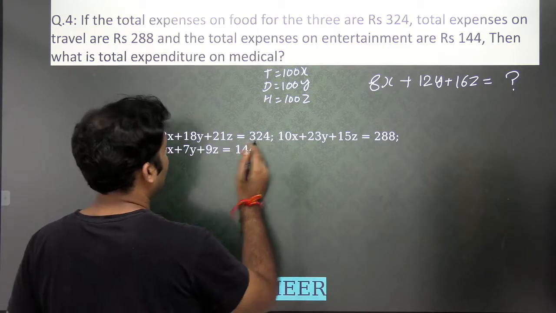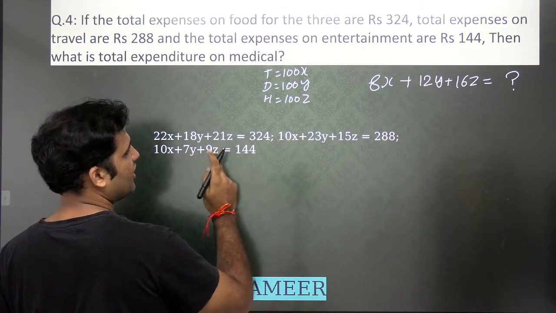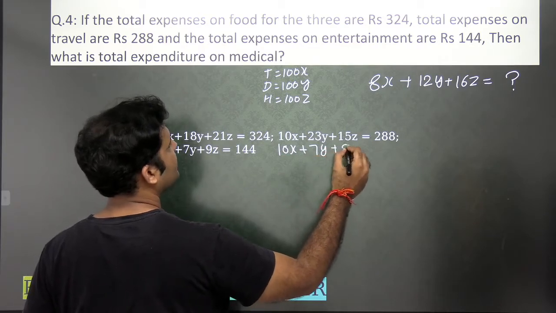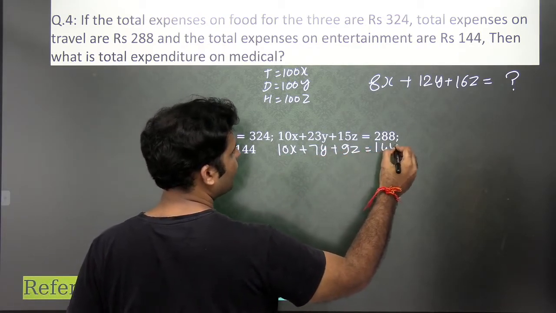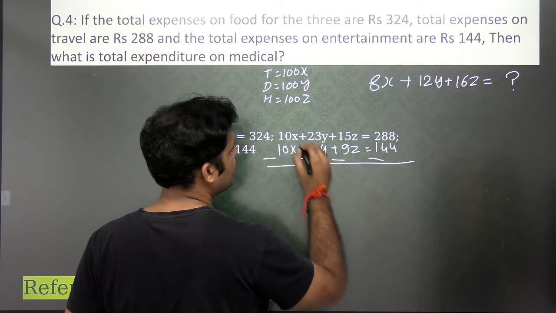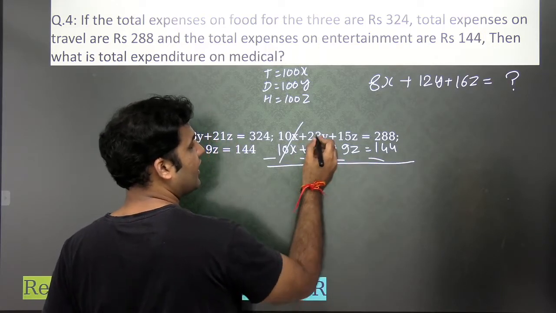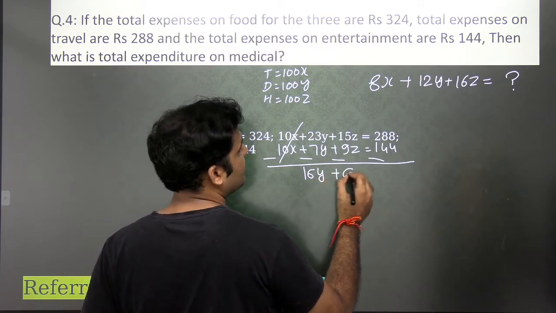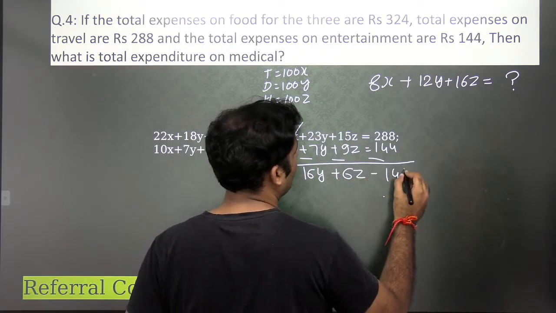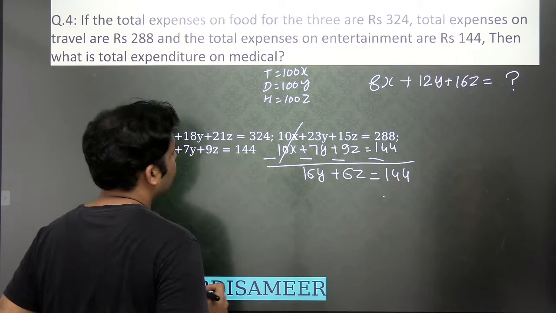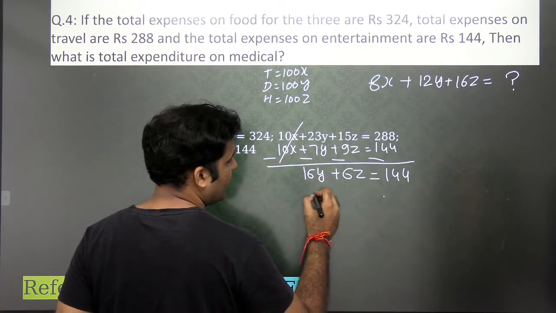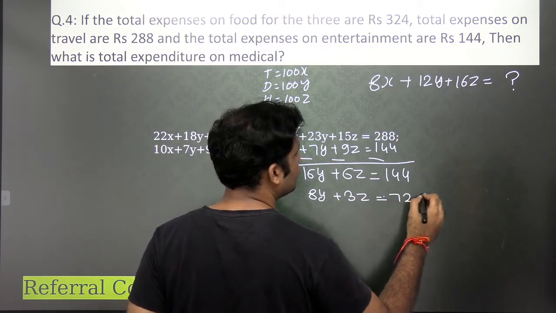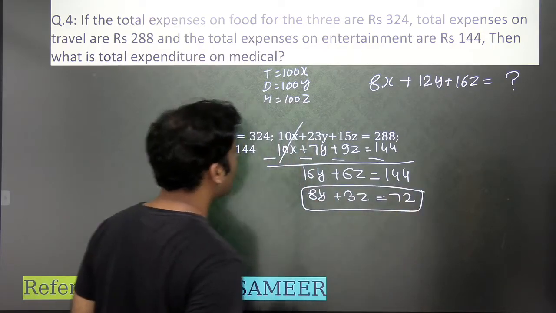If I look at equation number 2 and equation number 3, 10x plus 7y plus 9z is equal to 144. Subtract it, guys. This x will get cancelled. You will have here 23 minus 7 will be 16y plus 6z is equal to 144, right? Okay, now this will give you 8y plus 3z is equal to 72, right? This is the one equation that you will have.